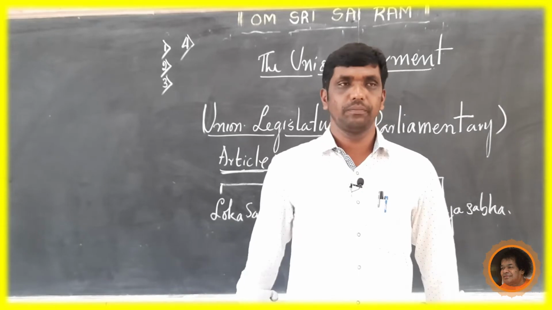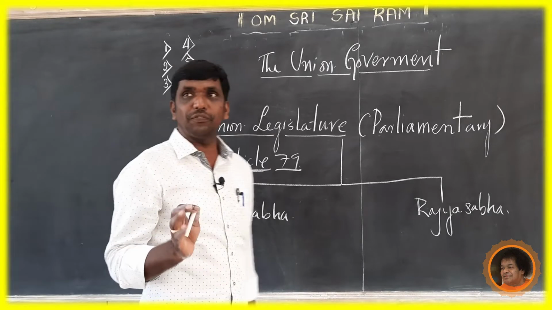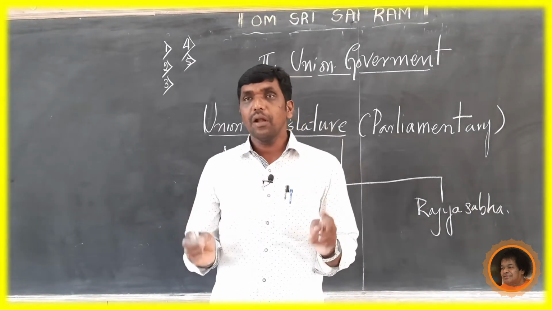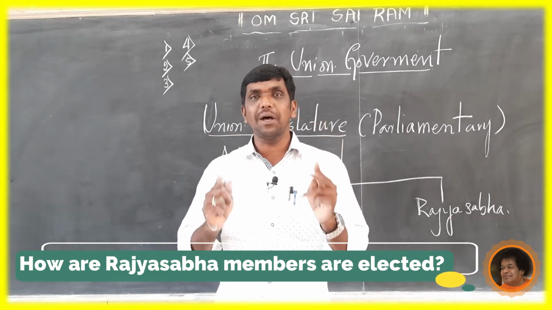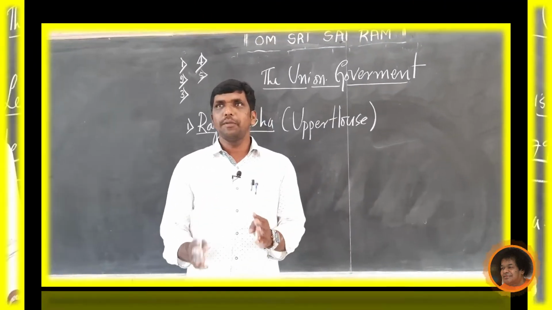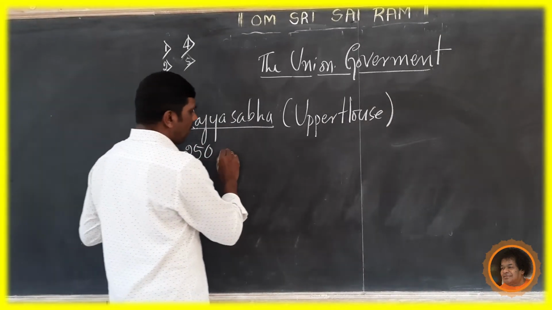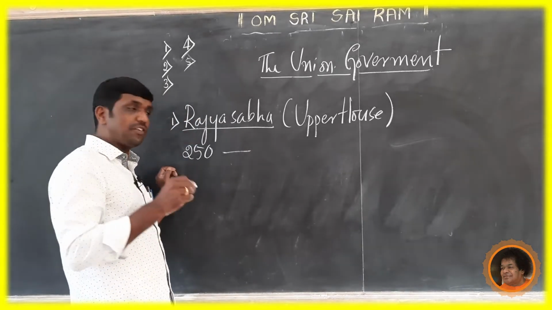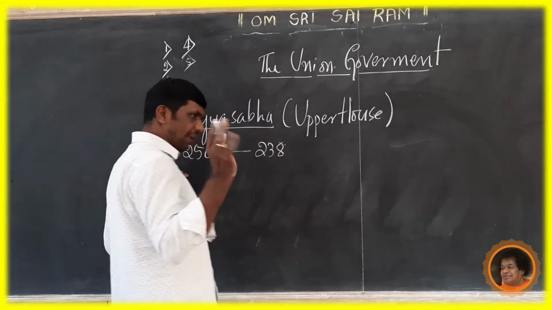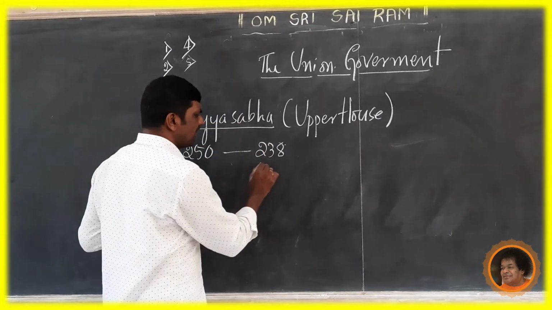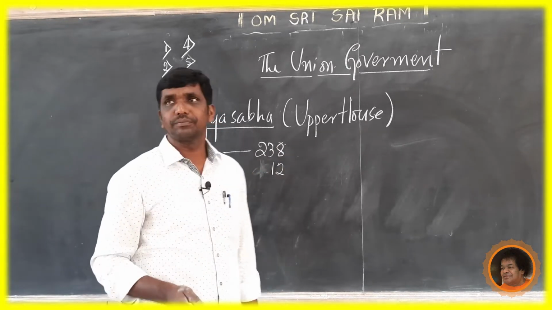Now another question. Fifth question, note down. How are the members of Rajya Sabha elected? Already mentioned, the members here are 250, of which 238 members are elected like that. But what about the remaining 12 members?